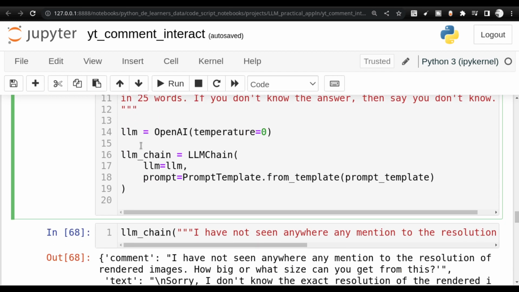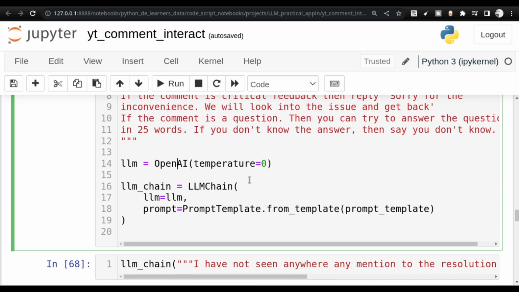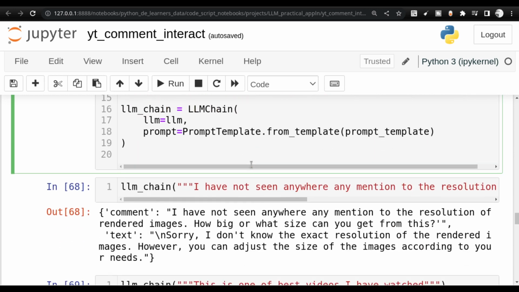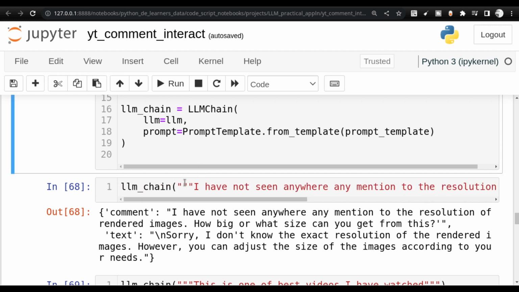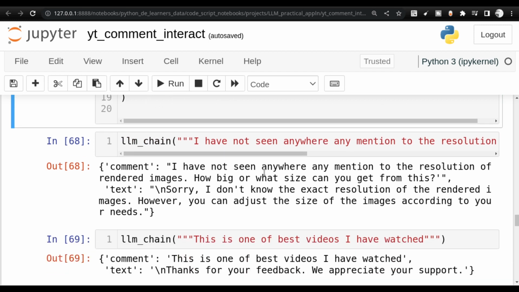So these are the conditions I am providing to the large language model. And the LLM chain is the chain that I am creating in the Langchain primitive, and I am giving the prompt template that I am making here. After that, you just simply run this LLM chain, and you can start working with various comments. You can try it out before you implement this LLM and start sending the comments to YouTube.